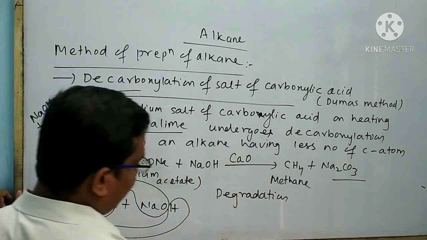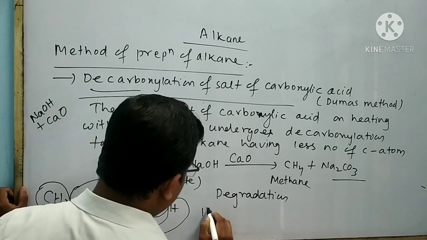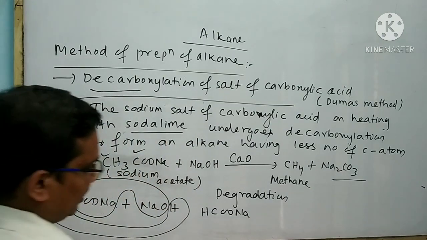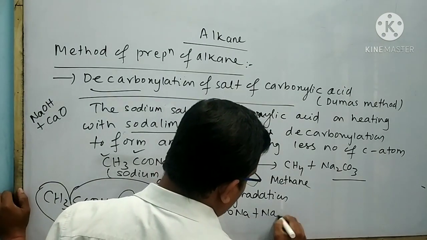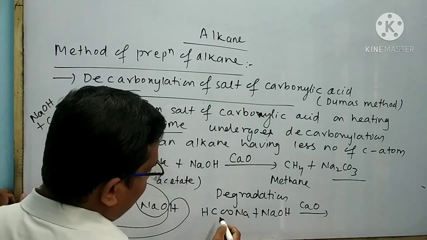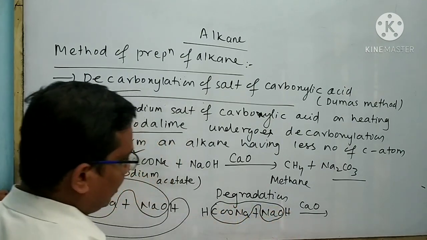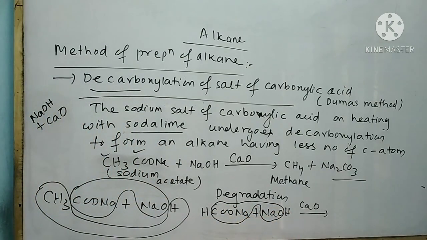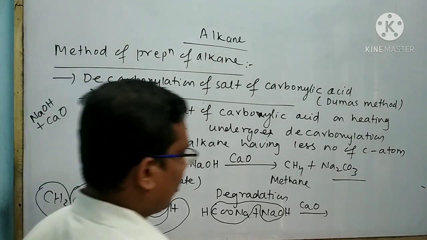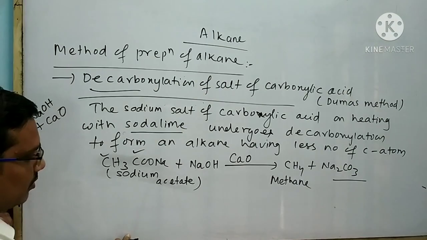Suppose I want to take sodium formate. This is the formula of sodium formate. Suppose it is subjected to reaction with the soda lime. Then what will happen? This part is removed as Na2CO3. Then the remaining part unable to form the alkane. So we do not consider it for the preparation of alkane.